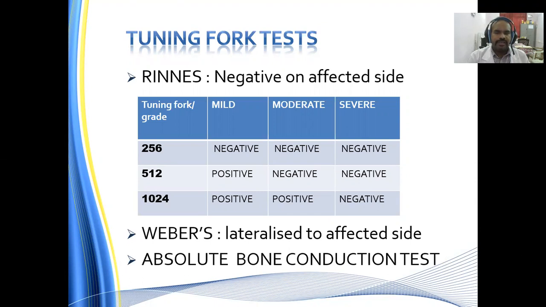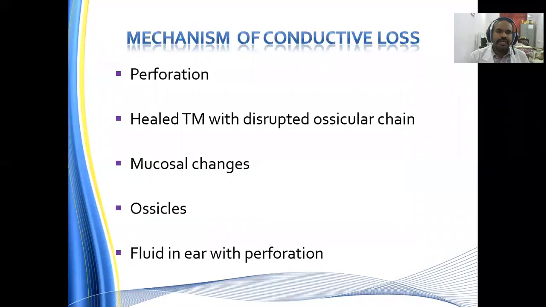Depending on the severity, it can be categorized into mild, moderate, and severe conductive hearing loss. Weber lateralizes to the affected side, and absolute bone conduction will be the same as that of the examiner. What are the reasons for the conductive hearing loss in permanent perforation syndrome? The perforation itself will act as a reason for the conductive deafness. Then a healed tympanic membrane with a disrupted ossicular chain, mucosal changes in the middle ear system, and the status of the ossicles, ossicular discontinuity or erosion, also play a role.